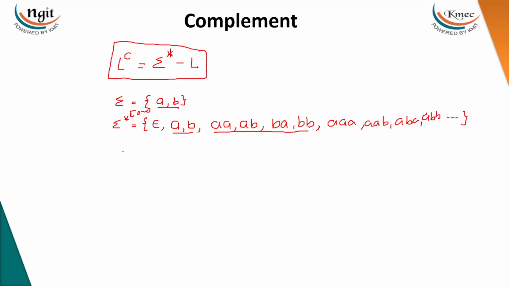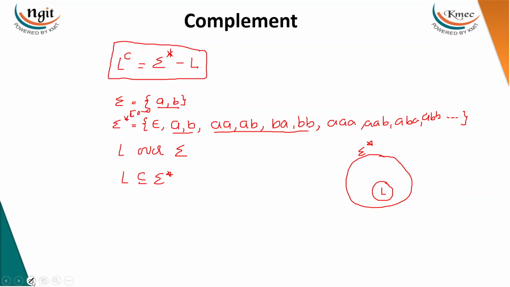Then, for example, take any language over the alphabet sigma. That language must be either a subset of or equal to sigma star. So sigma star is the universal language over the alphabet, and L is somewhere inside it. Then L complement is nothing but the universal language with the language removed.